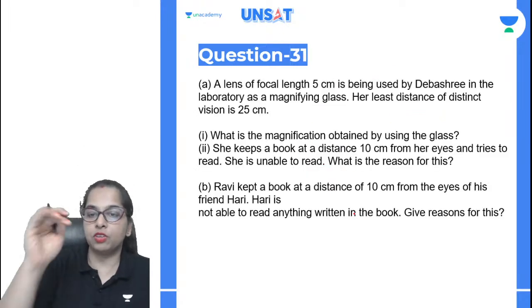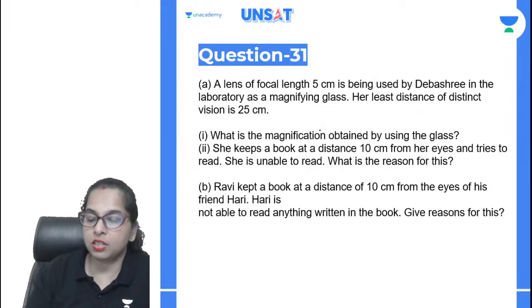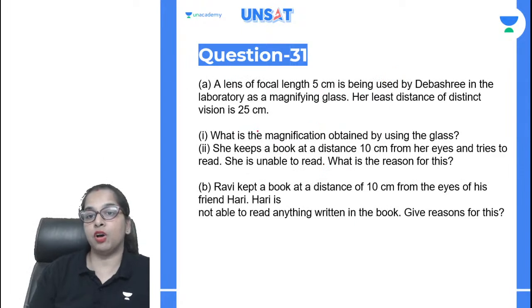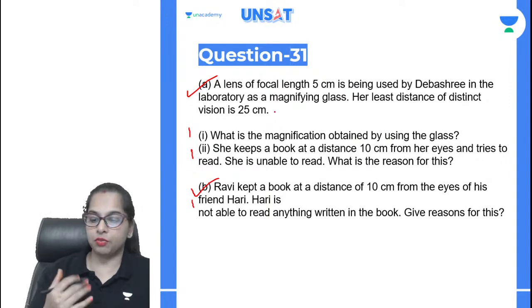Okay, moving to the next question, number 31. 31 was again from your light reflection and refraction. So here you have been asked about A and B. Two parts are there, and each will be carrying 1 mark. Okay. So I'll just read out what they are actually asking you in this question.